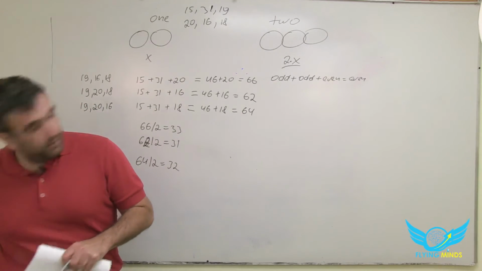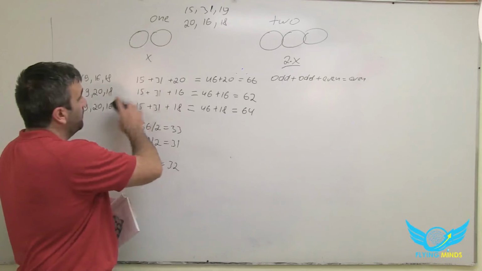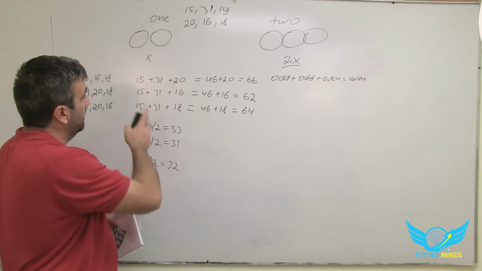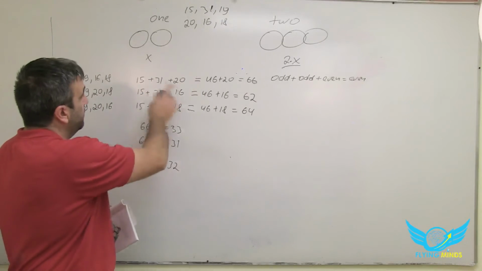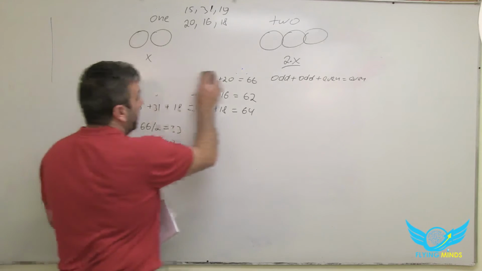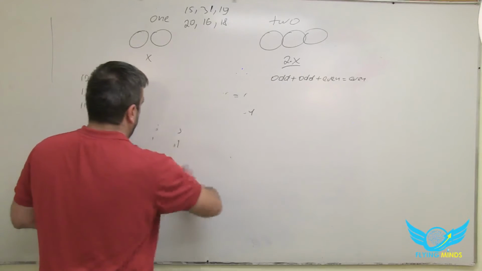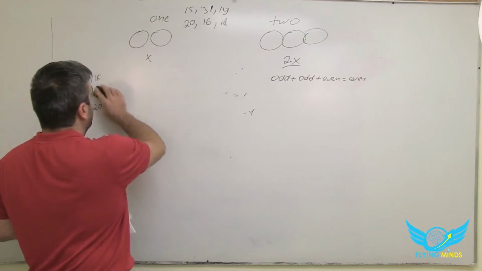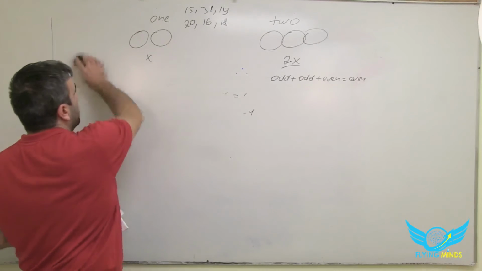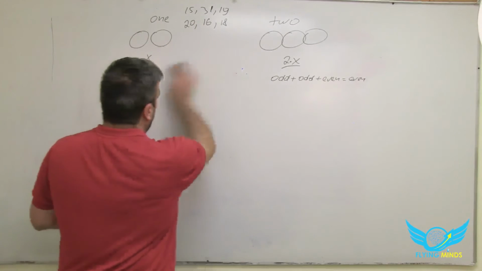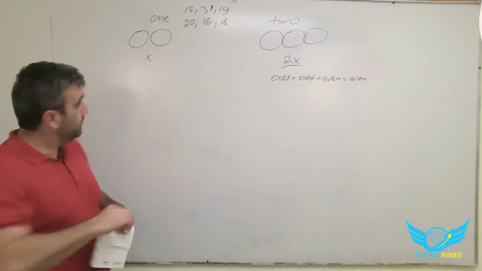Another combination. No, sorry, we have another 15 to take care of, right?